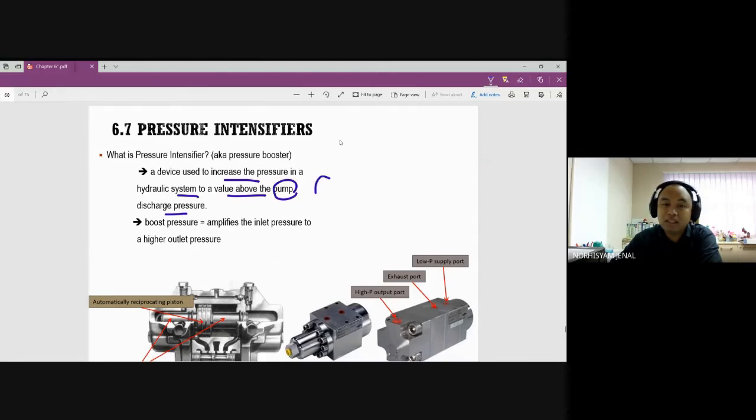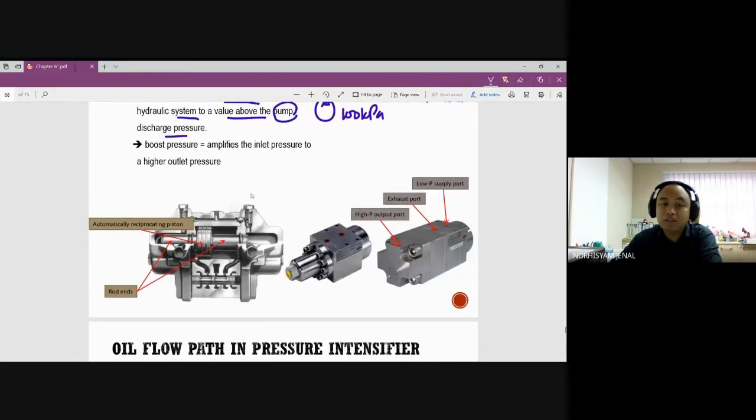So if your pump is discharging at 100 kilopascal, and you go to your DCV, then it goes to your application, for example, a piston. If you want to use a piston, for example, the load over here suddenly changed to 110 kilopascal. The pressure is increasing above the pressure of the pump. Then what will happen? We will add one additional component here, which is called the intensifier.